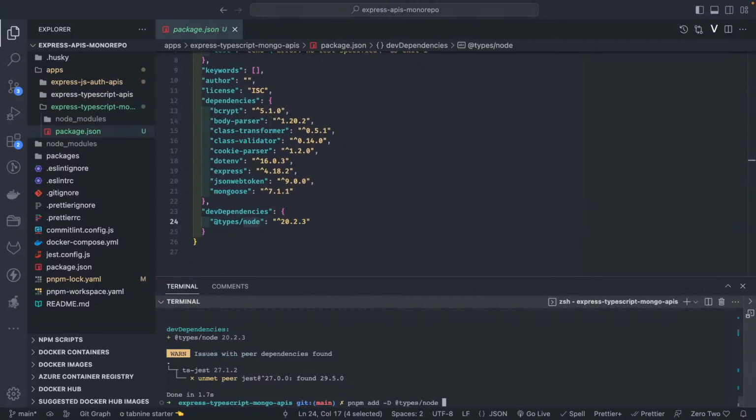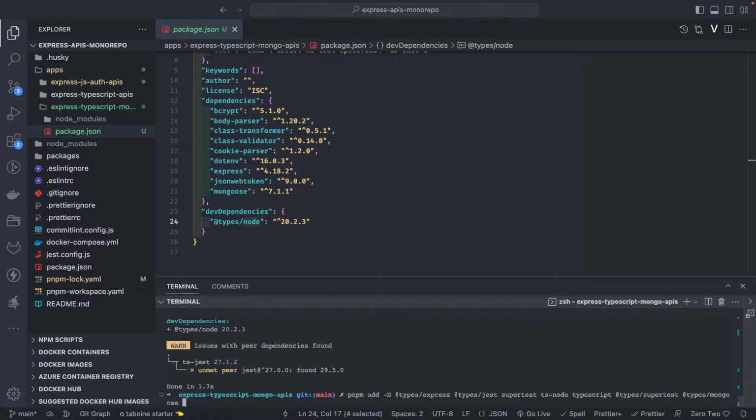So similarly, we can add the typings for express, types jest, supertest, ts-node, typescript, and some of the typings which we need: supertest, types mongoose, and we need types for express.